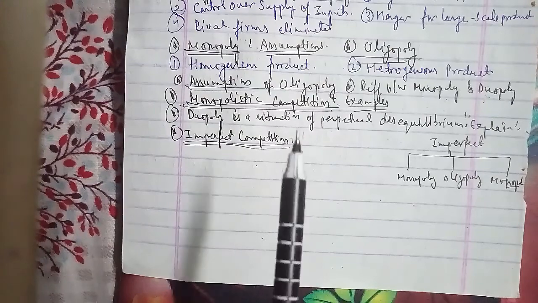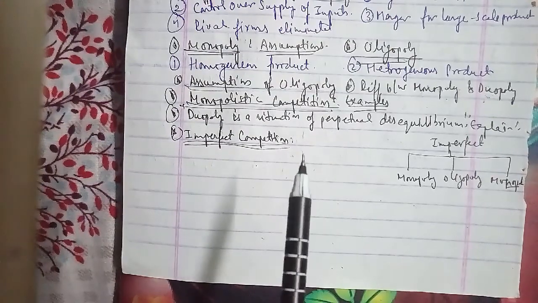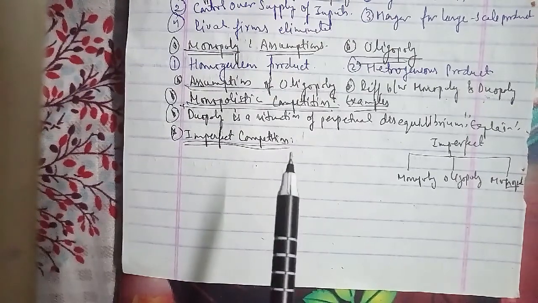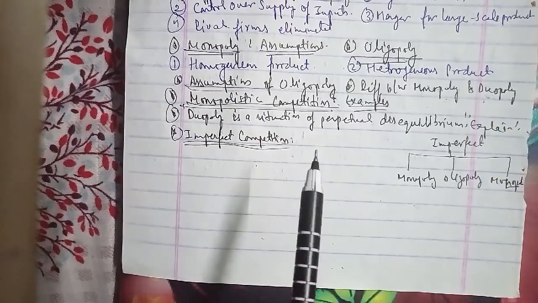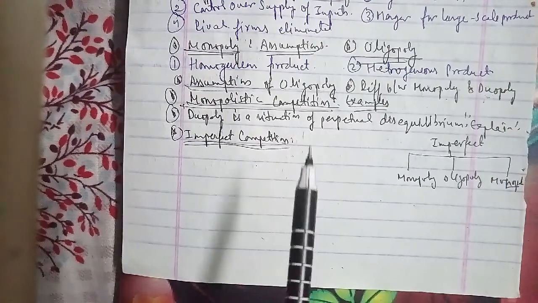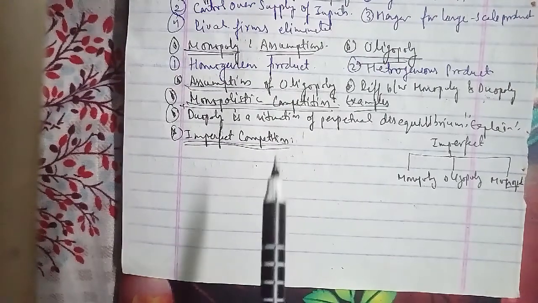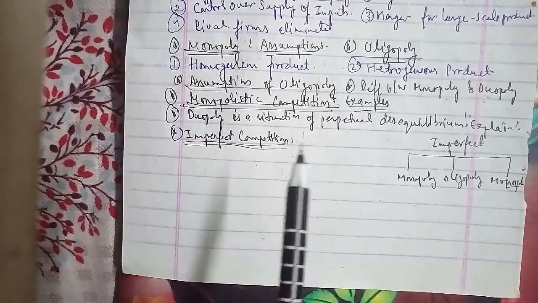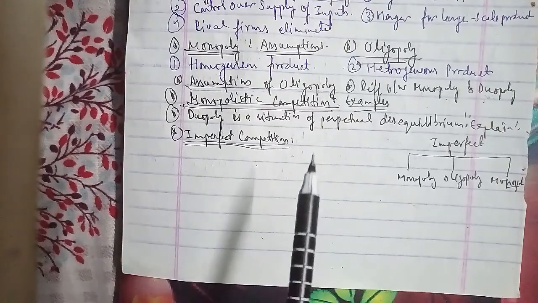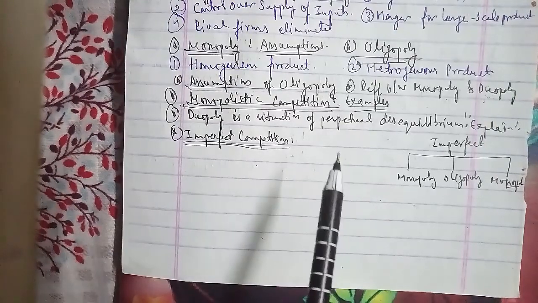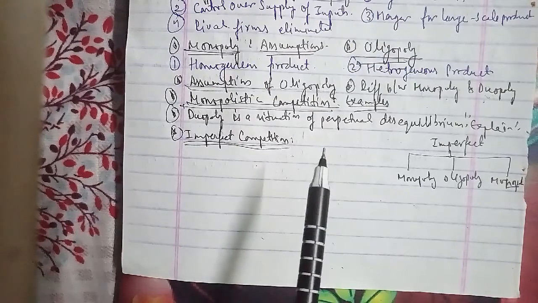The fifth feature is the price policy of the firm. In perfect competition, price taker; monopoly, price maker; monopolistic competition, price maker; and oligopoly, also price maker. The sixth feature we have is market knowledge. In perfect competition, complete knowledge; monopoly, incomplete; monopolistic competition, incomplete; and oligopoly, incomplete.